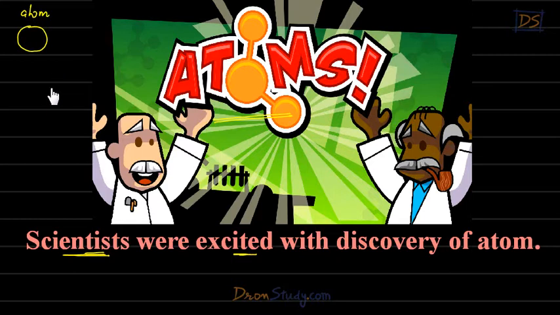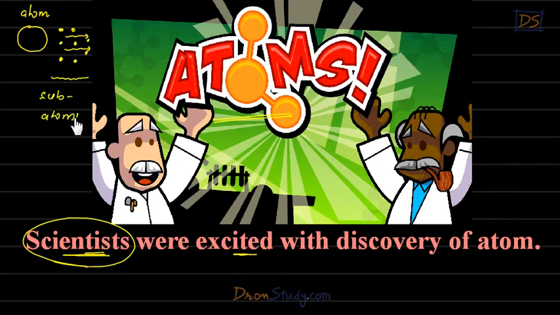In some of the experiments, it was found that some very small particles were coming out of the atom. You understand? And these small particles were called subatomic particles.